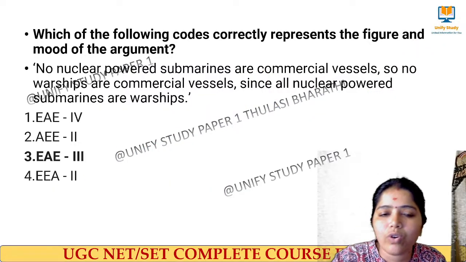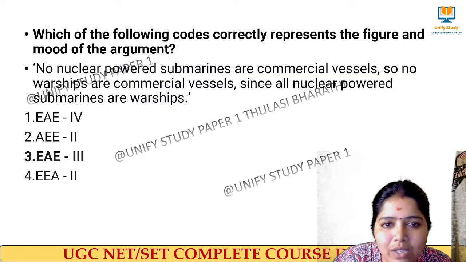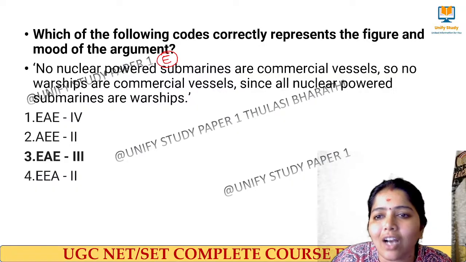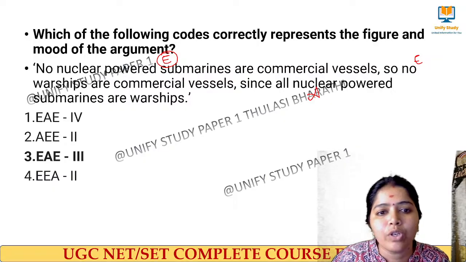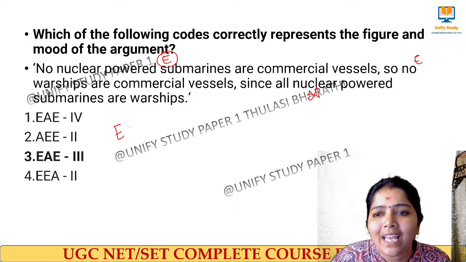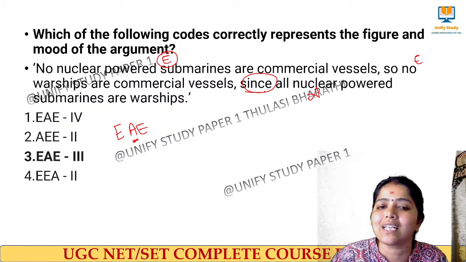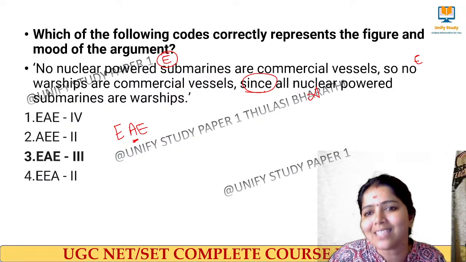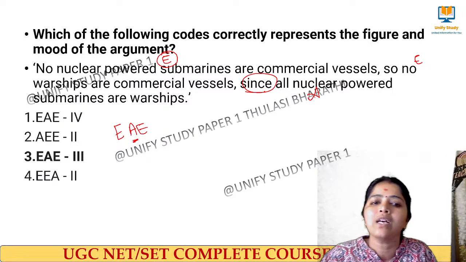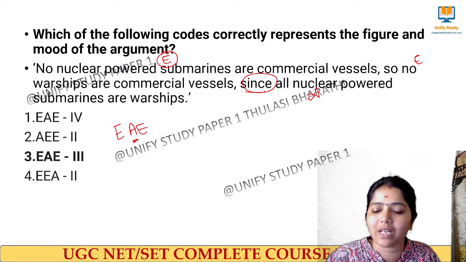So this, "No nuclear powered submarines are commercial vessels," is called E type, and this conclusion is also E type, and this is A type. So we have E, A, E. Why have I put A here? Because this is the second premise. No nuclear powered submarines are commercial vessels. Since all nuclear powered submarines are warships, no warships are commercial vessels.